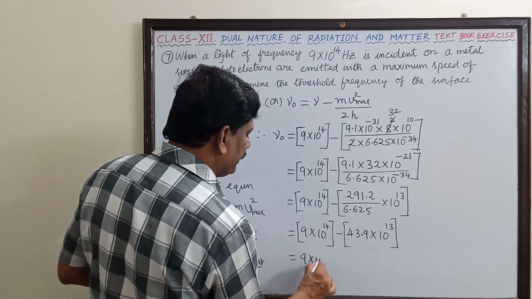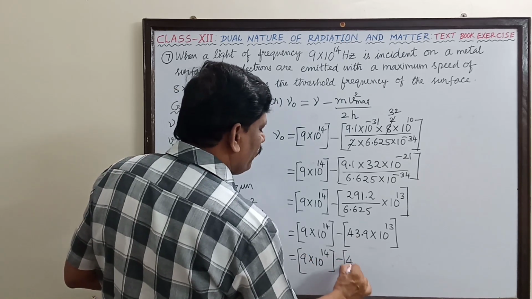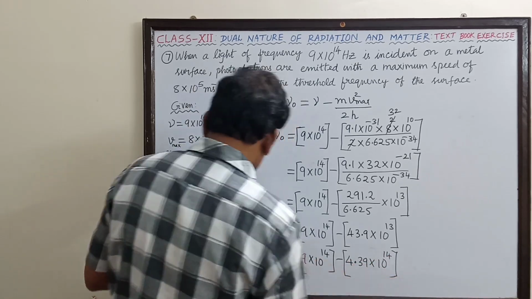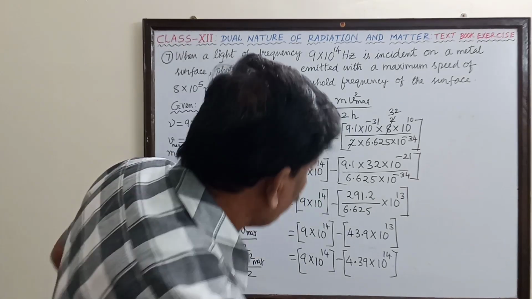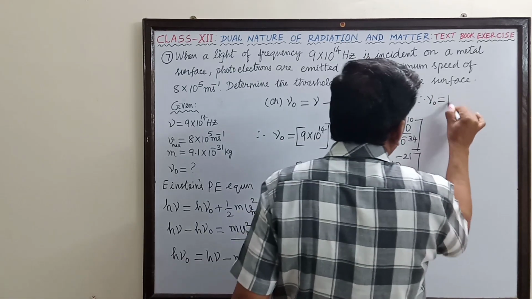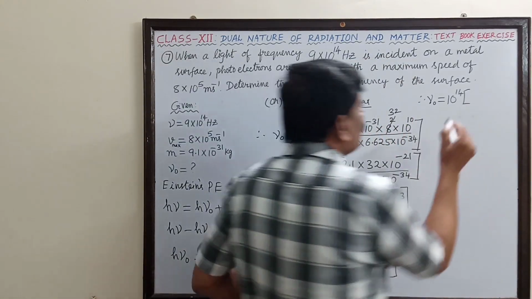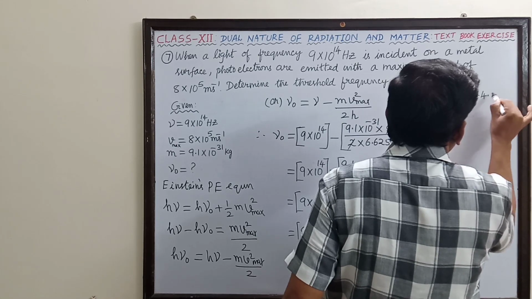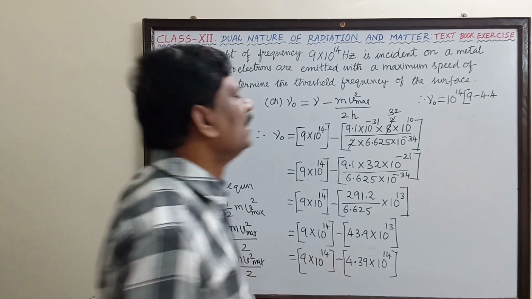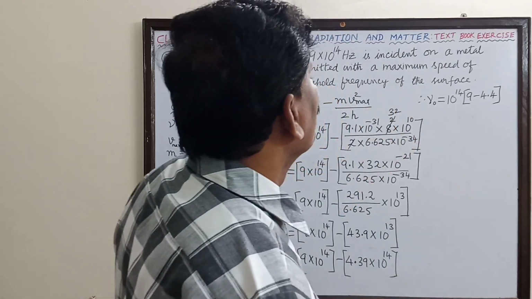So this is equal to 9 × 10^14 minus 4.39 × 10^14, so that we can take the common factor 10^14. So nu naught is equal to 10^14 into 9 minus 4.39. 4.39 can be rounded off to nearly 4.4, so this is 9 minus 4.4.